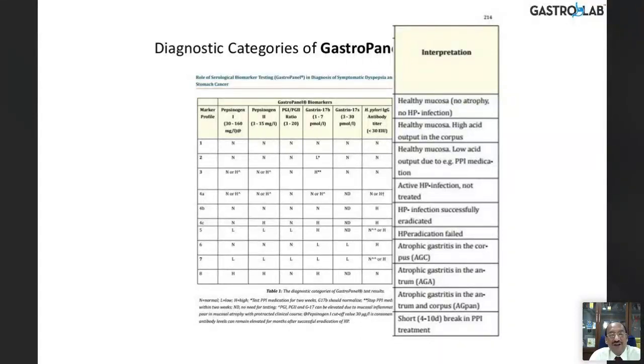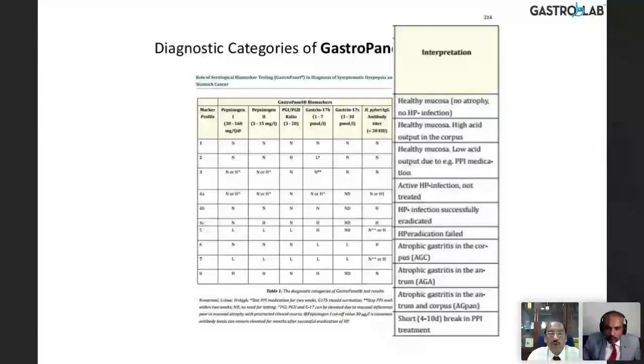You have another option here where the pepsinogen 1 is normal or high, 2 is normal or high, pepsinogen 1-2 ratio is normal, gastrin is normal or high, and 17S is not important, so not detected here. So the antibody is normal or high. It could mean that there could be an active infection, not treated, but nevertheless, there is no problem here. Whereas here, if you see, the H. pylori antibody is high. That means it's an active infection. Sorry, the previous one, correct. And this antibody is high here, but all the rest are normal. That infection has been eradicated.